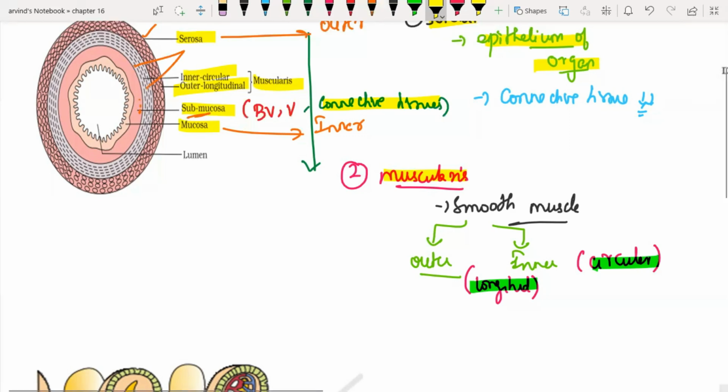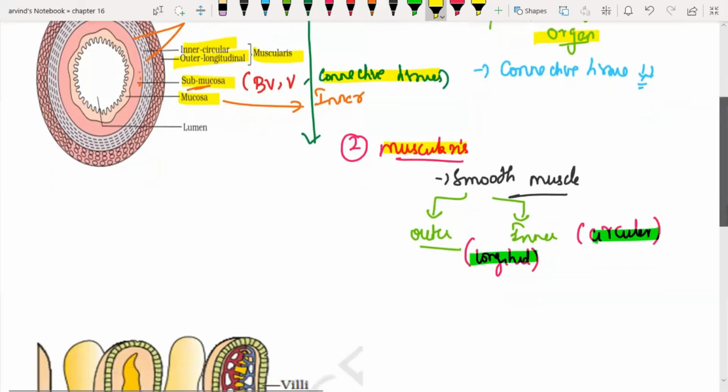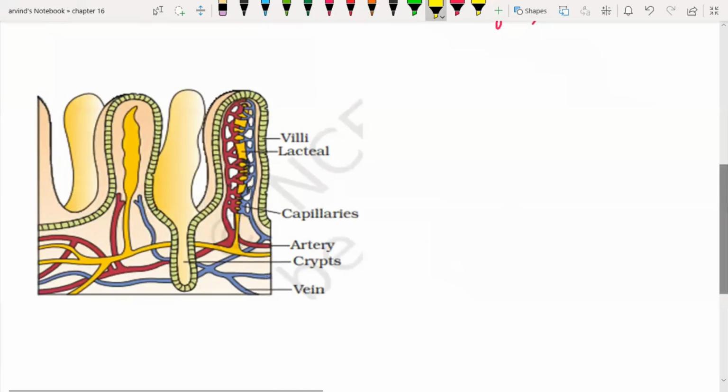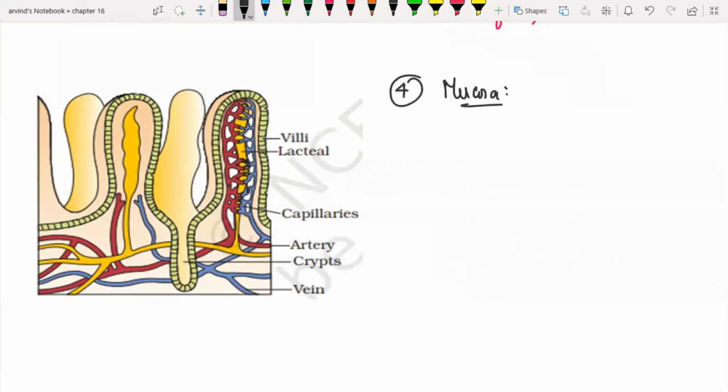So with respect to the mucosa, what are the things that you already know? That it is the innermost layer. This is a picture that is going to explain some structures about the mucosa. Before that, let us understand one point. If you appreciate the mucosal layer, it has been thrown into so many folds.